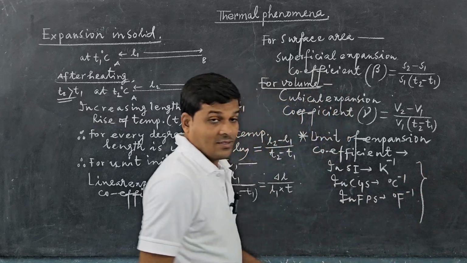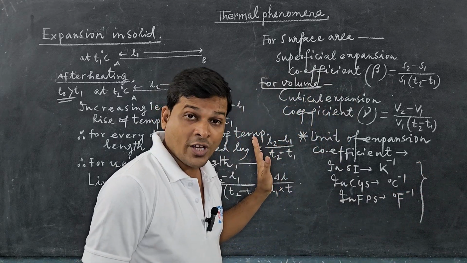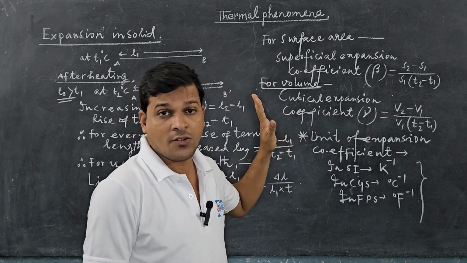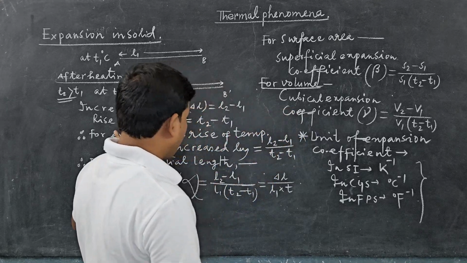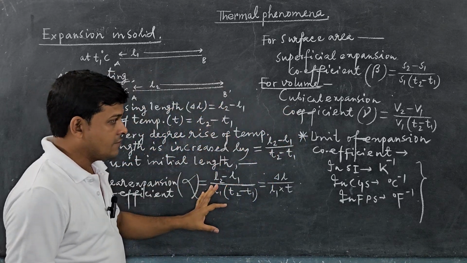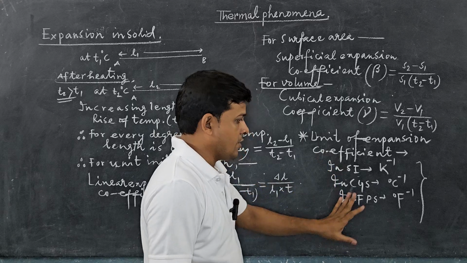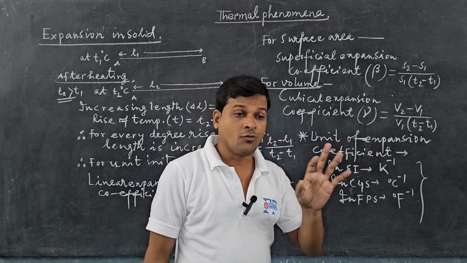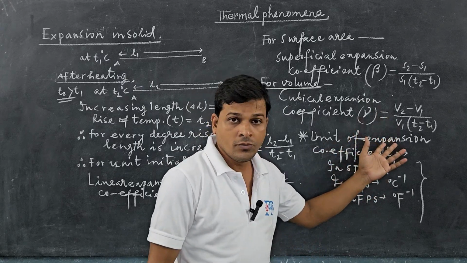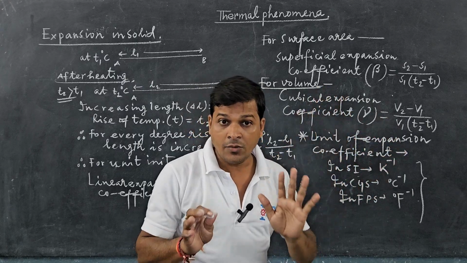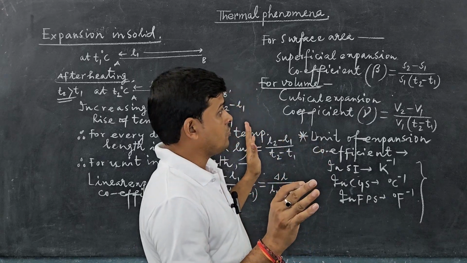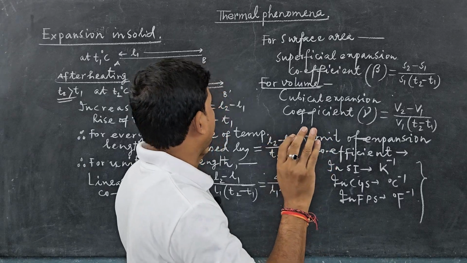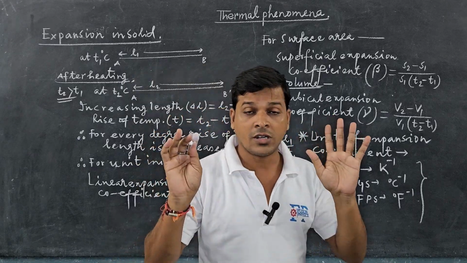This is very important for your board exam and it is frequently asked. The nature of the expansion, the formula for alpha, beta and gamma and the unit, and why the unit of the expansion coefficient does not have a unit of length, area or volume. And there will be another important question, that is the standard relation between alpha, beta and gamma. It is a very frequently asked question in your board exam.